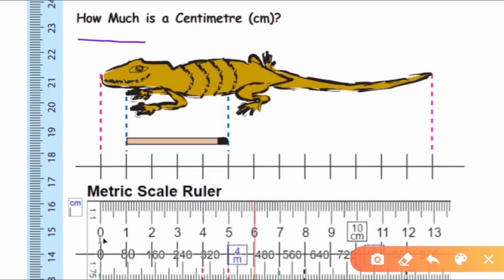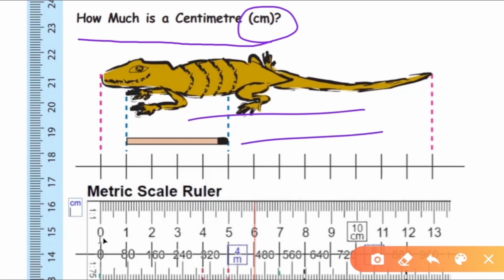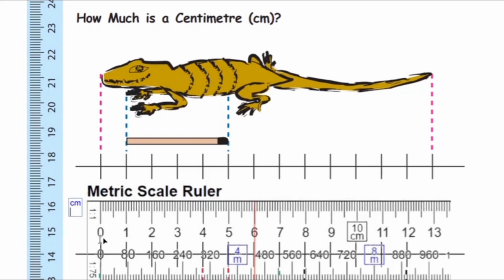How much is a centimeter? In short form we can write cm. Centimeter. Now take a scale and we have to measure the length of lizard and this matchstick. Like a scale you have to write the numbers.